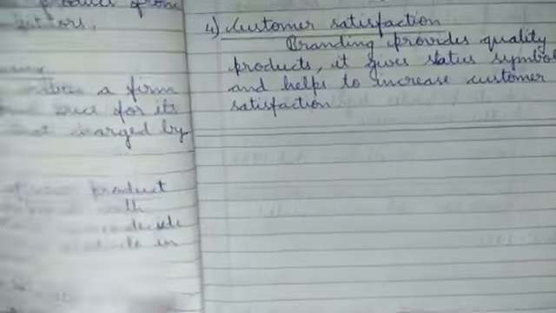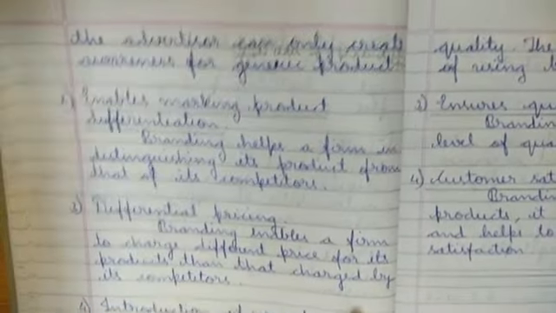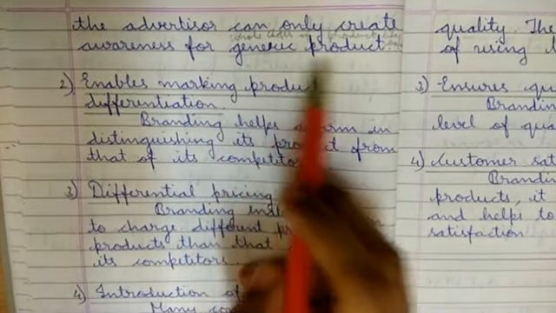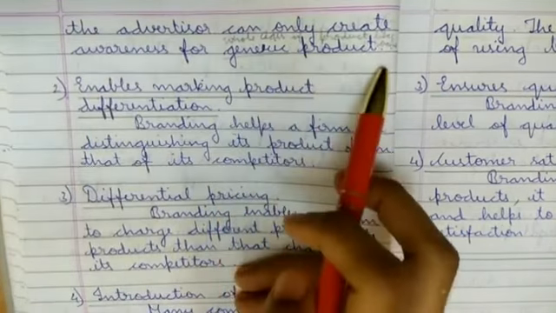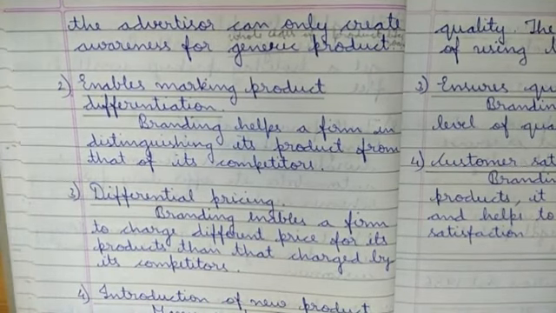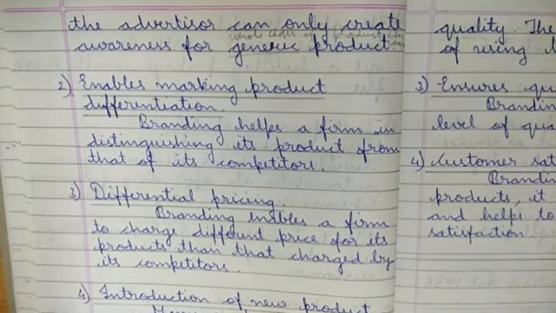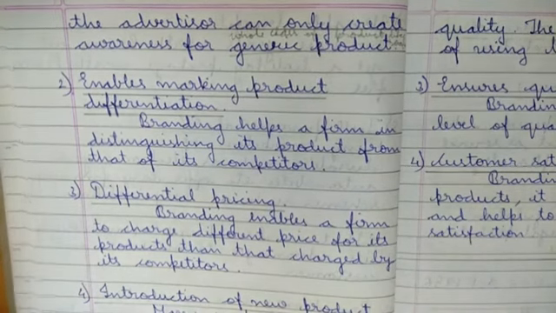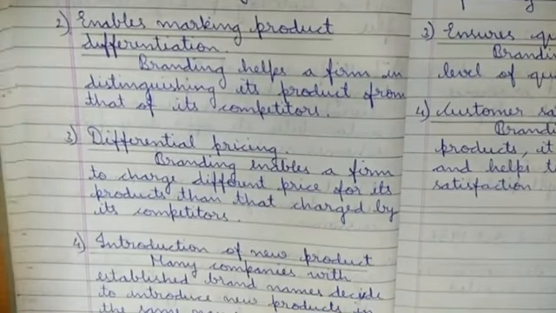Without a brand name, the advertisers can only create awareness for a generic product, that is a whole class of products like soap. So without a brand name, many soap products may be coming, but you won't get to know which product it was. I don't know, many soap ads are coming. If they don't give a brand name, it will be a generic product, a whole class, you will say soap, that's it, but you don't know the brand name. So you have to give a brand name and advertise it.